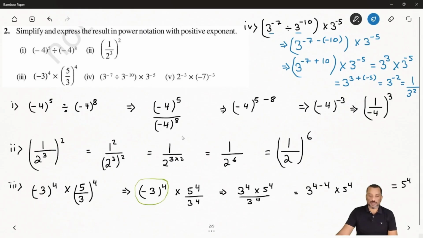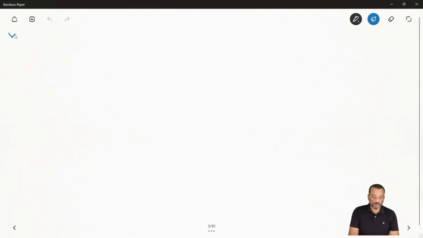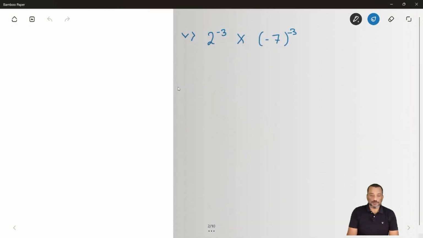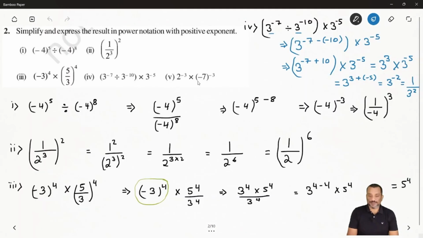So we will solve that one also. Let's try the last question we have, the fifth one. So let's see the fifth one. It is saying 2 to the power minus 3 times minus 7 to the power minus 3. Okay, you can see the same question we have written here.